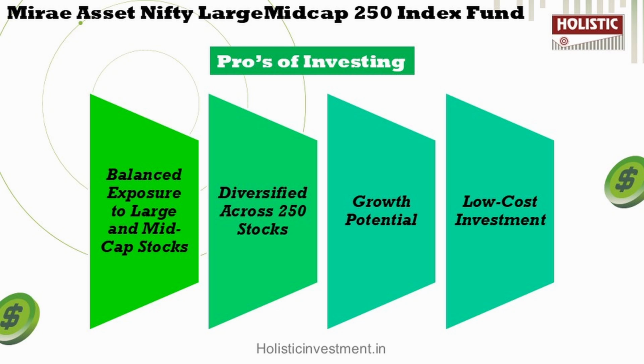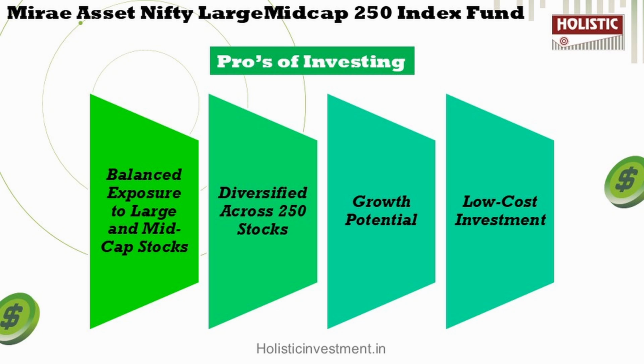Second, diversified across 250 stocks. So, with 250 stocks in its portfolio, the fund is highly diversified, reducing the impact of poor performance by any single stock. So, this ensures a wider coverage of the market and spreads out the risk. Number 3, growth potential. So, mid cap stocks typically have higher growth potential compared to large cap.